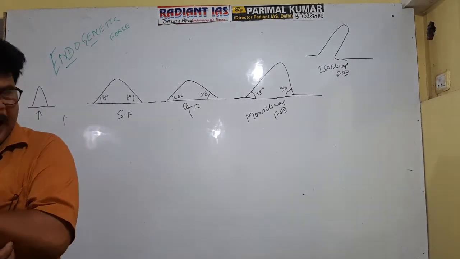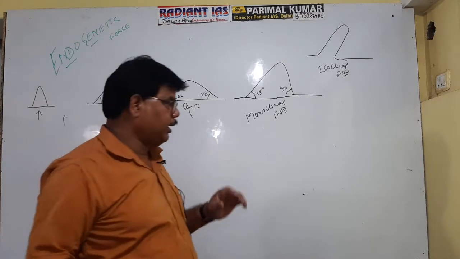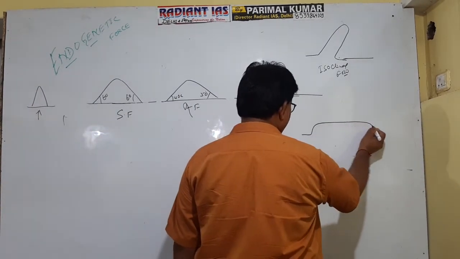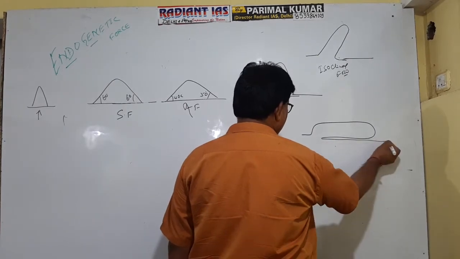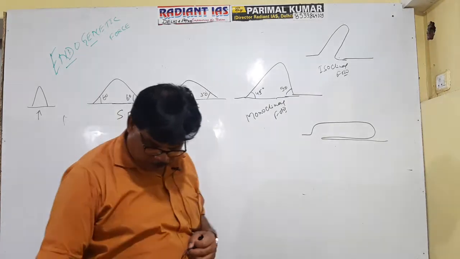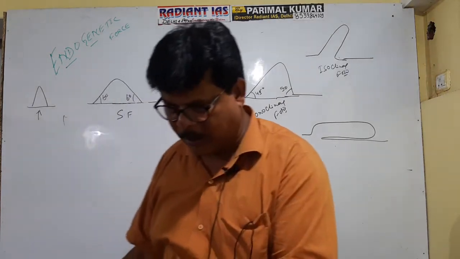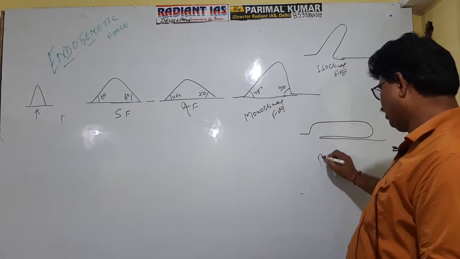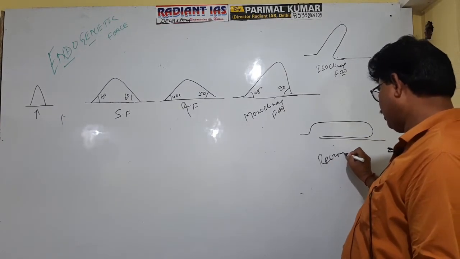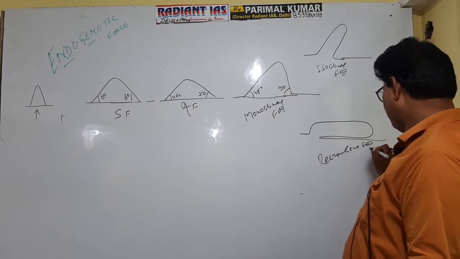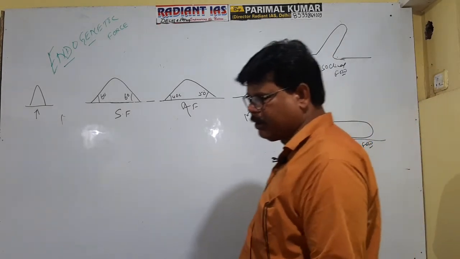It is clear na? And if the force is strong enough, then this can be the position of the limb. Both the limbs become parallel and also parallel to the surface. Getting well now? So this type of folding is referred to as, do you know what is the name of this folding? Okay, this is referred to as recumbent fold. This type of folding is referred to as recumbent.